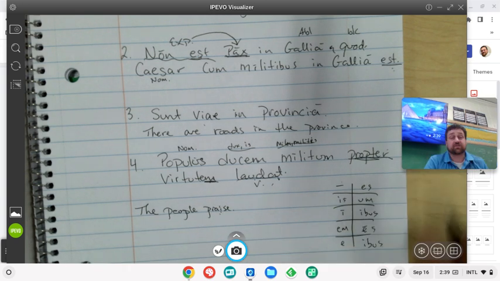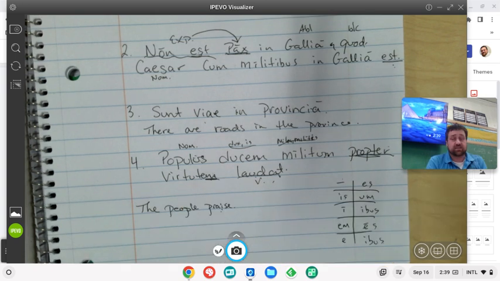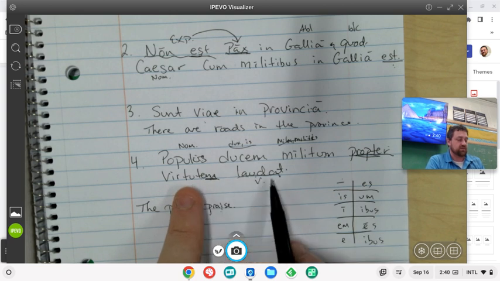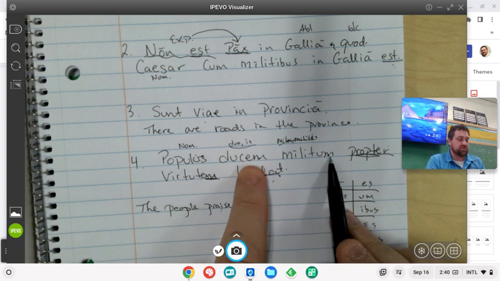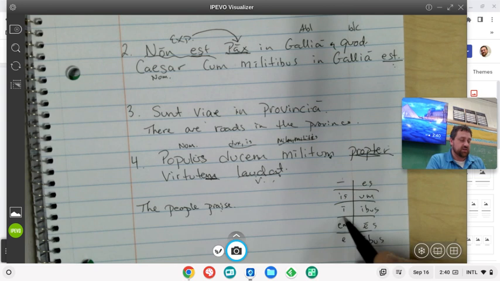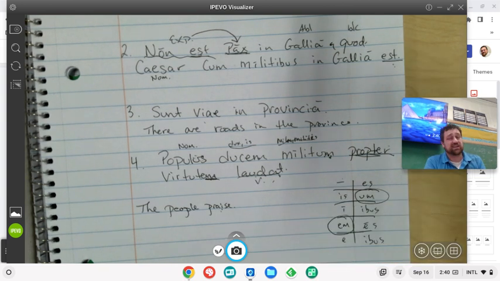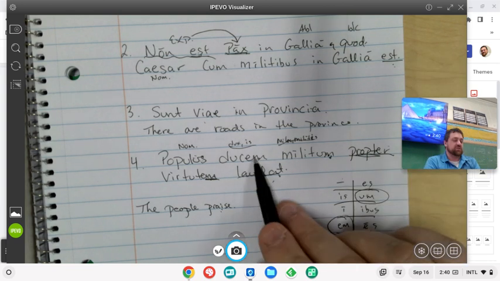Okay, so it's very handy to have these charts when you're looking at sentences because all three of these could look like they're the accusative. We figured out that this one is not the direct object of this verb because of propter, but these two both maybe look accusative because they have M's, but look what's going on here. We have M and we have um. So this is not an accusative. This is a genitive plural. So this must be our direct object.